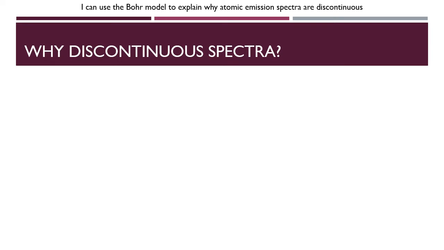Well, the simplest answer, and we can answer it in about 3 words, is this: quantized energy levels. Remember, this idea of quantized energy means that the atoms, or the electrons in atoms, however you want to think about it, can only have certain specific amounts of energy. They cannot have any random amount of energy. The analogy that we have been using is a ladder, where you can only stand on the rungs. The electrons in atoms can only have energies of certain allowable amounts.